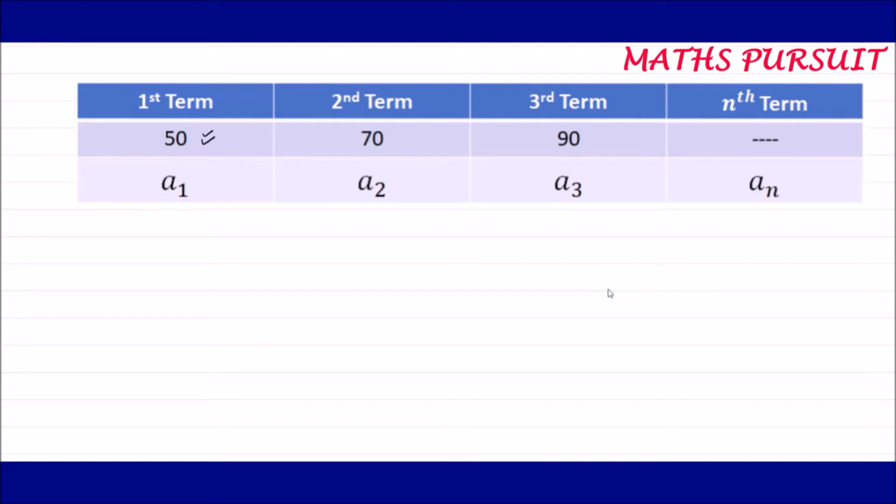increased her monthly saving by rupees 20. So she increased her monthly saving by rupees 20. That means in the second month it will be 70, because first it was 50, and if we add 20 it became 70, and then if we add 20 it became 90. Now guys, this is the nth term.